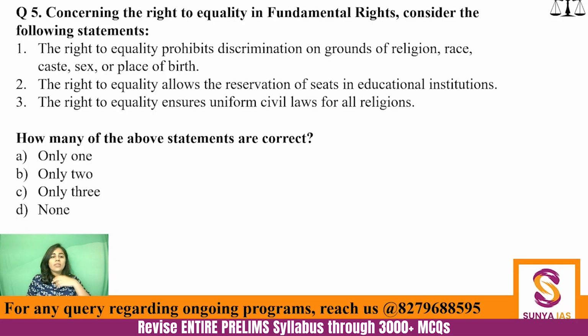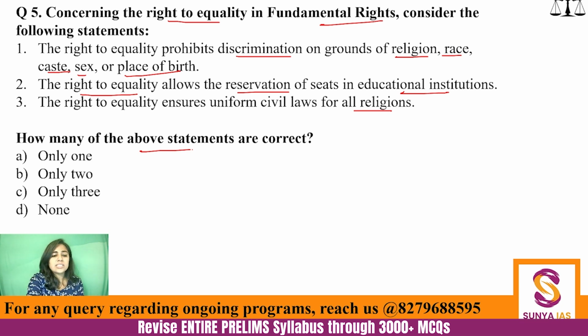Let's start. So we have done 4 questions, coming on to the fifth one. Concerning the right to equality in fundamental rights, consider the following statements. The right to equality prohibits discrimination on grounds of religion, race, caste, sex, or place of birth. The right to equality allows the reservation of seats in educational institutions. And the right to equality ensures uniform civil laws for all religions. Now, how many of the above statements are correct?